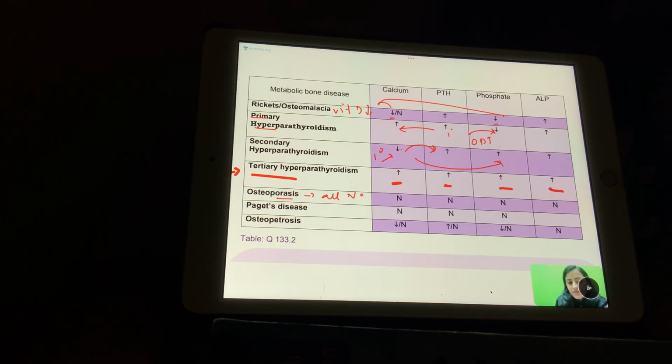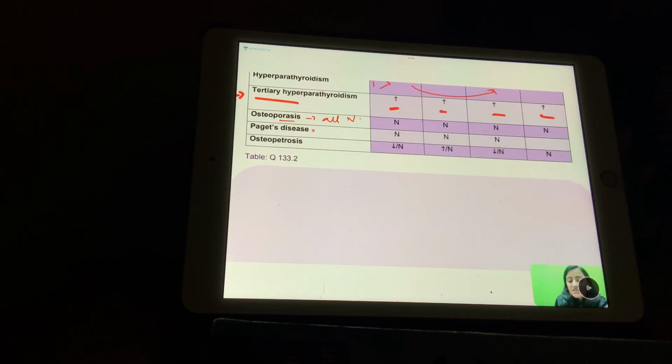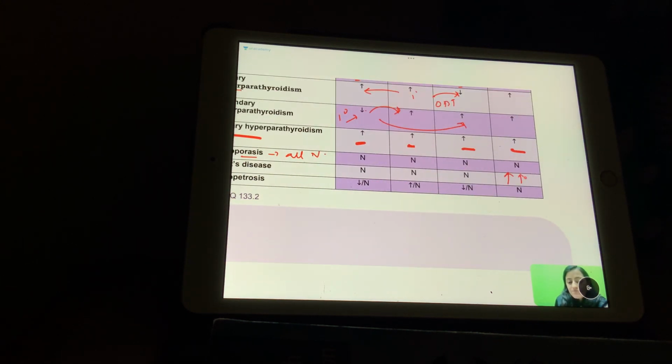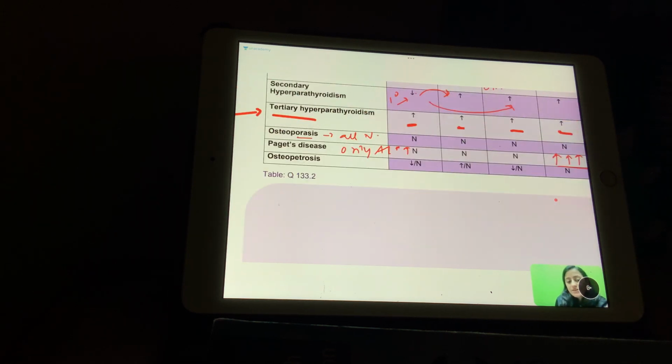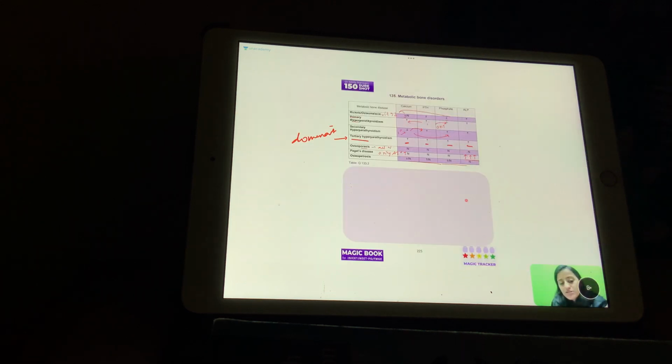Osteoporosis, very, very important, it is all normal. Paget's disease, everything is normal except the ALP, which is increased. So in Paget's, only the ALP is increased. Osteopetrosis is another condition where it can be all normal. One is osteoporosis, one is osteopetrosis.